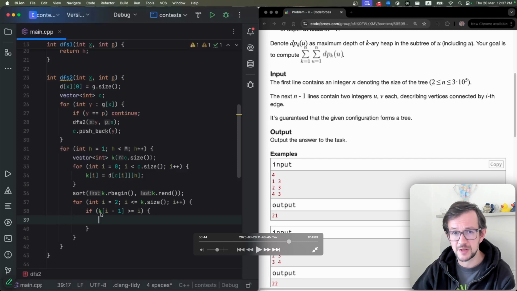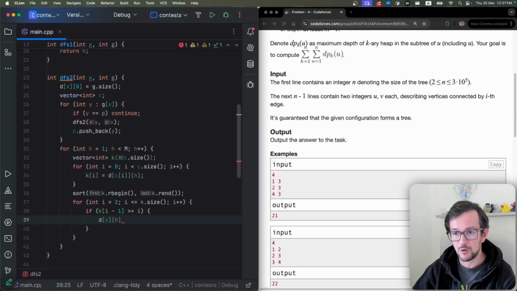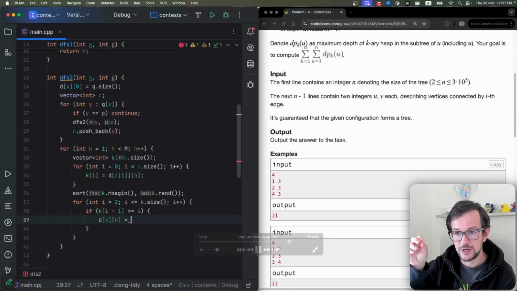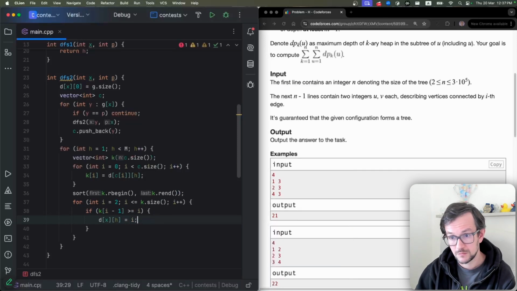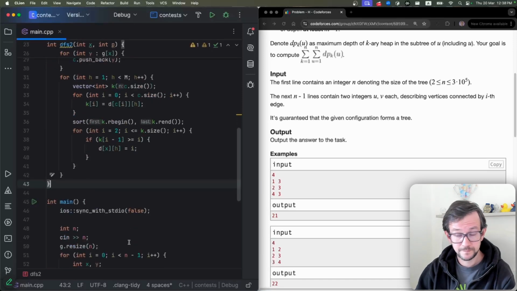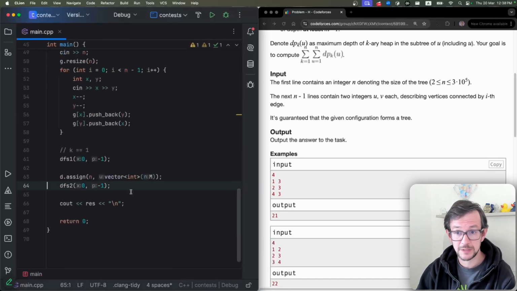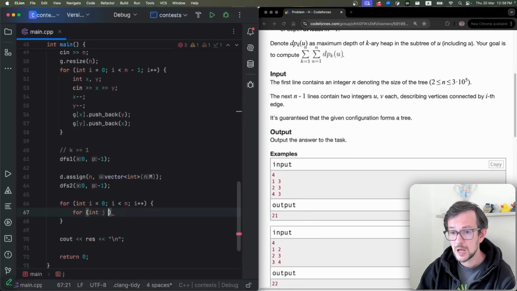You only need to check the last value because they are in decreasing order. So let's check the last one. If the first i values are all greater or equal to i, then I can build a tree of branching factor equal to i. So that's it. That's basically it. It has some problems, but we'll fix it later.